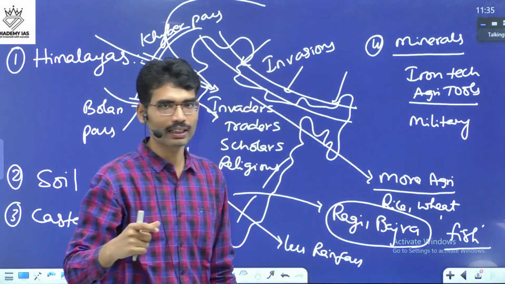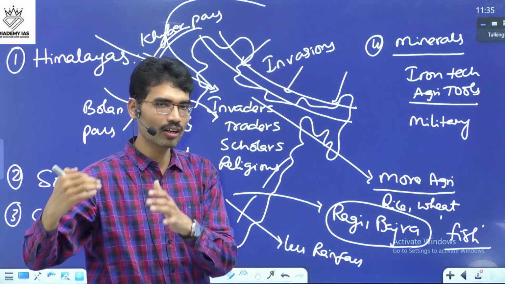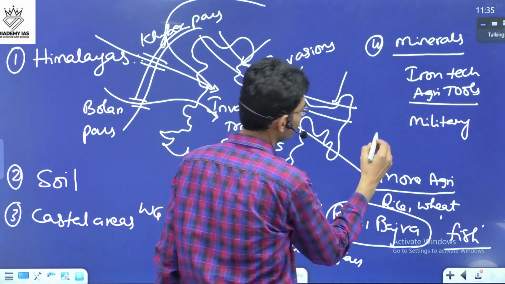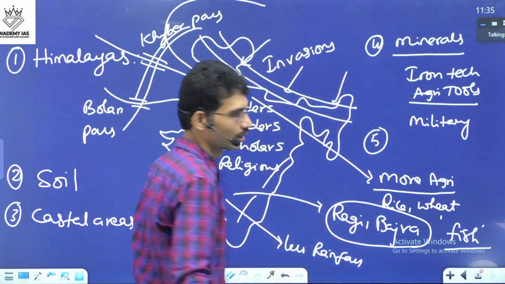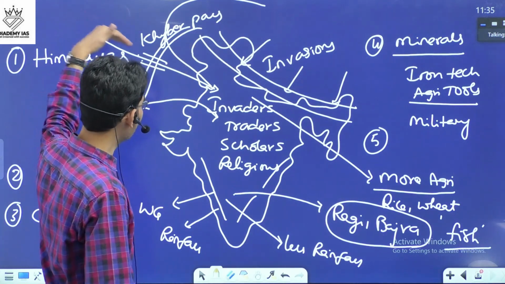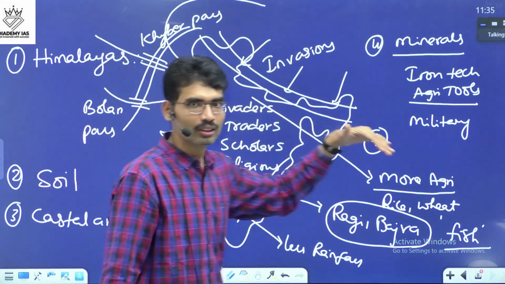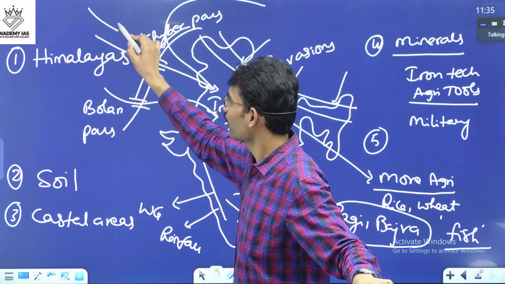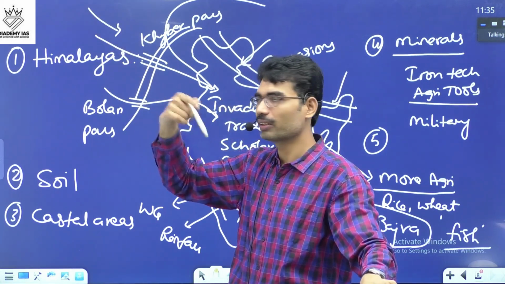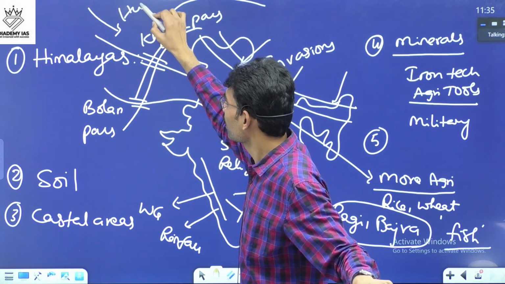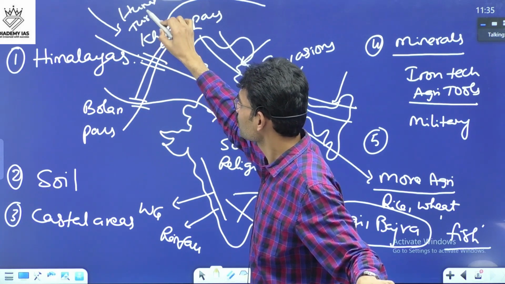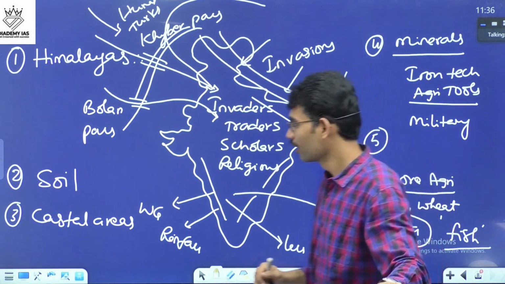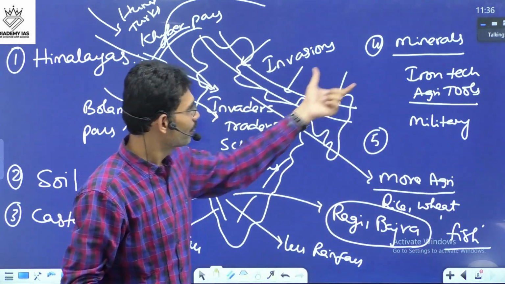That is why Magadha is one example of getting access to iron technology. You can write about invasions also. In the post-Mauryan time period we see many invasions. Then the Hunas will come, then the Turks also will come from this side, not from that side. This is how minerals play a role.